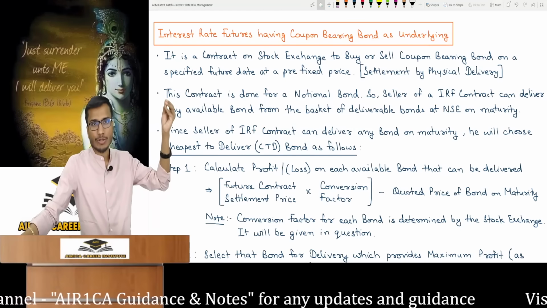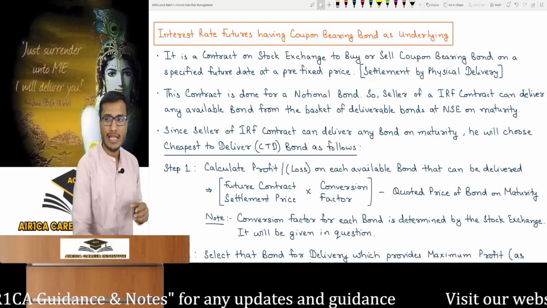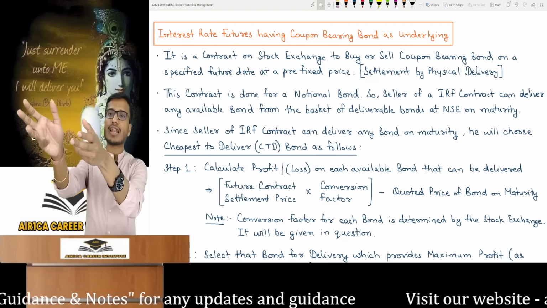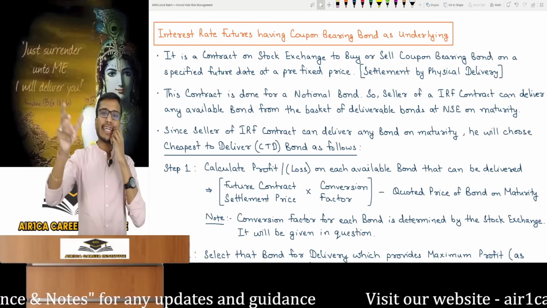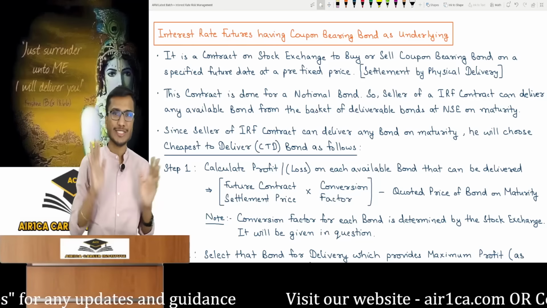Now let's read a few more things about this. This contract is for a notional bond. And what does notional mean? I said it's a 7% coupon bond. I will give you the bond after 3 months at a price of 8,864. As per my example, I'm saying I will sell it to you at this price.